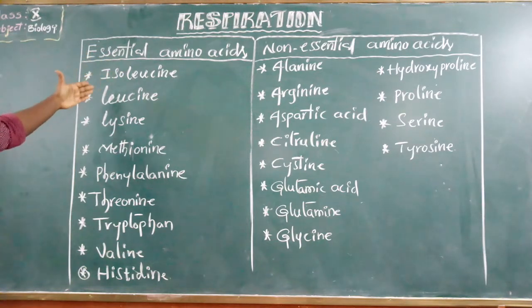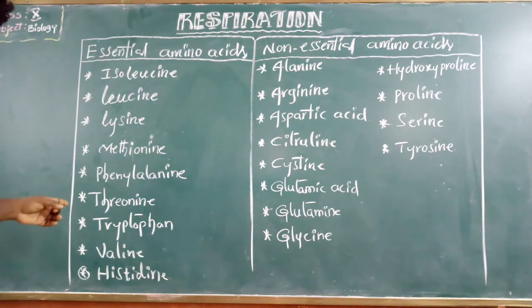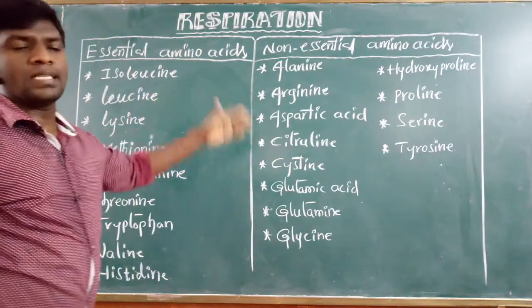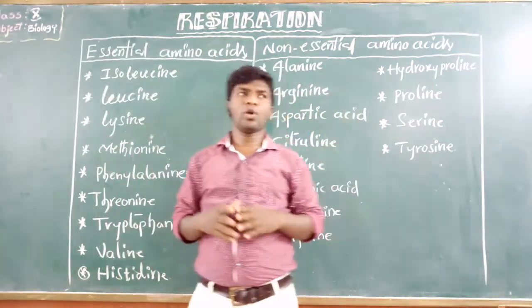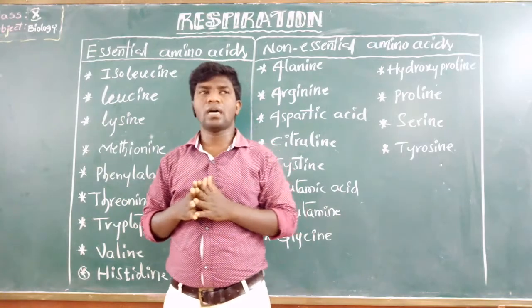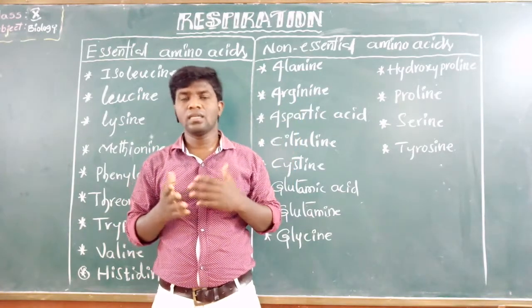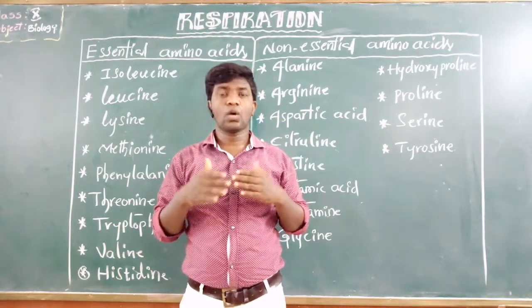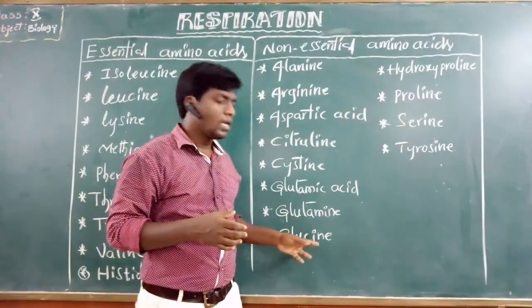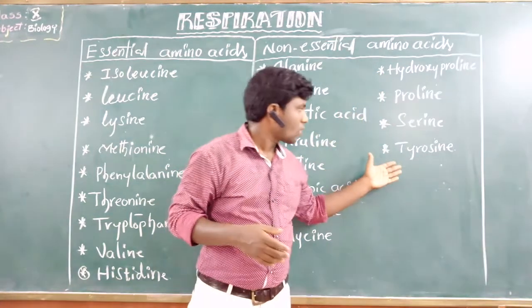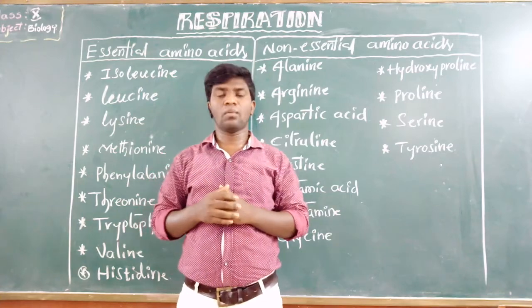Essential amino acids: isoleucine, leucine, lysine, methionine, phenylalanine, threonine, tryptophan, valine, histidine. And next, non-essential amino acids. What are these? Non-essential amino acids are alanine, arginine, aspartic acid, citrulline, cysteine, glutamic acid, glutamine, glycine, hydroxyproline, proline, serine, and tyrosine. So these are the non-essential amino acids.